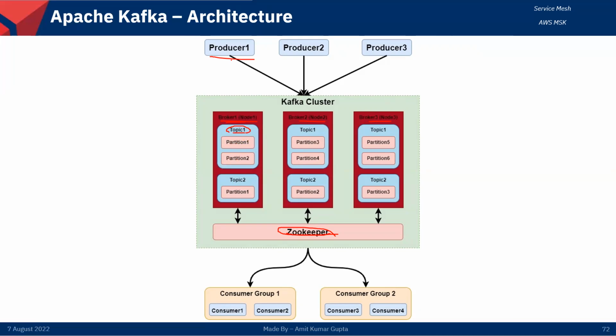The producer is used to produce the system messages and push them into the topic. The consumer is used to subscribe to particular message category topics and reads messages from the topic. So basically, the producer sends a message to a topic in a partition, and the consumer takes those messages from that particular topic, going to the same partition. It is called like that: broker, topic, and partition. This is the sequence.